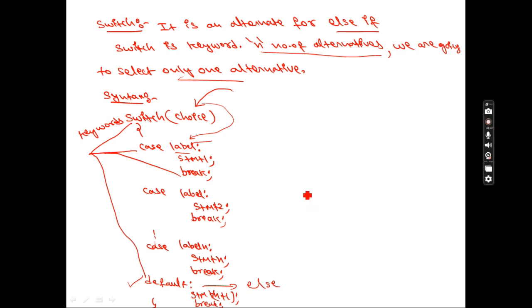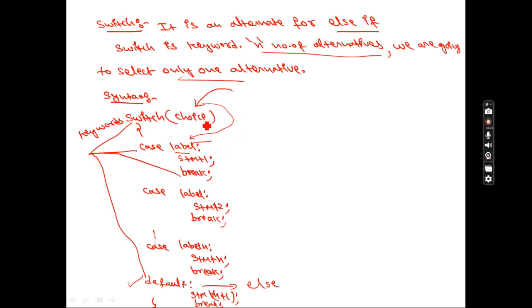You know what else does? If the condition is true, fine, and if not, automatically which answer does it take? Else. So in switch, instead of else we write default. When none of the cases is ready to give the answer, the default will be activated. If any one of the cases is ready to give the answer, that case will be executed.